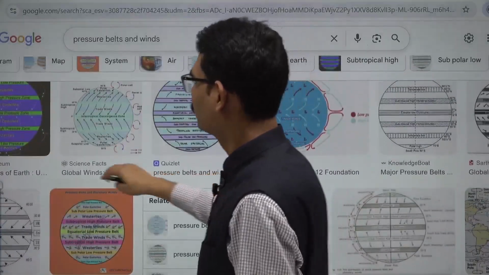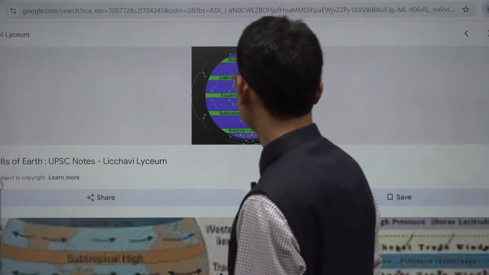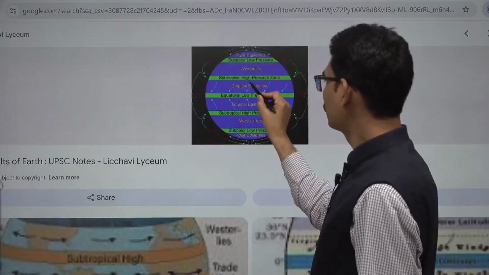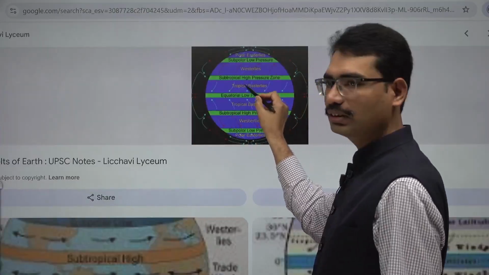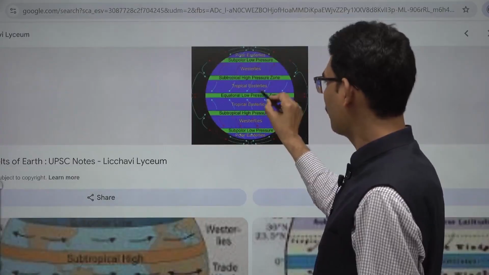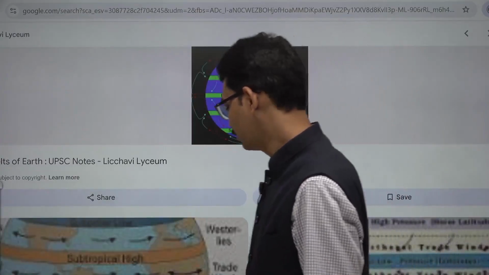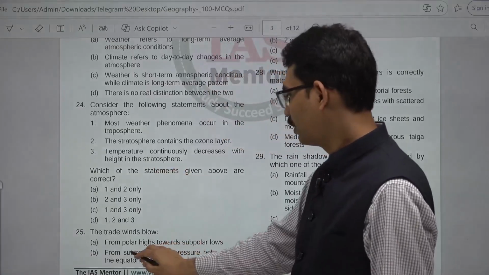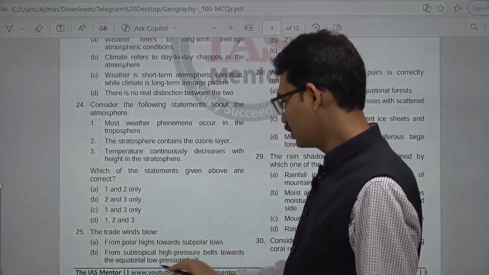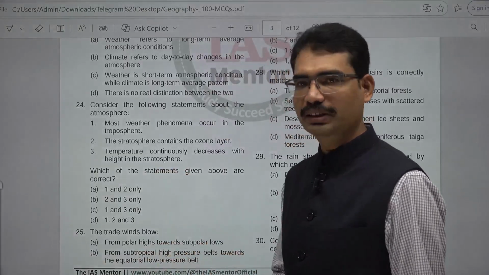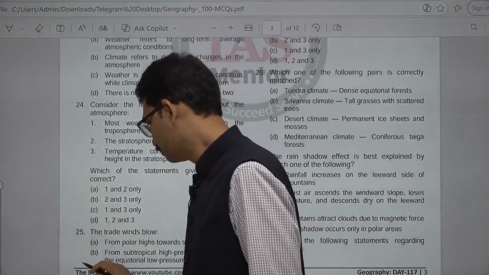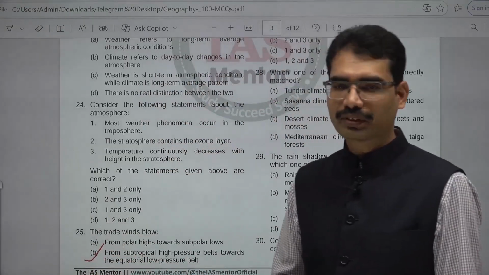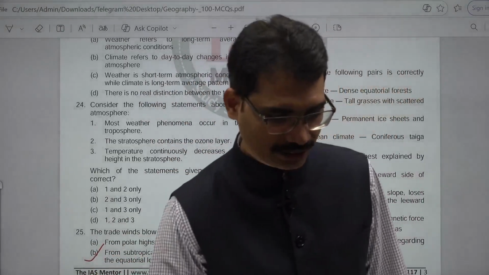Equatorial low pressure, tropical easterlies, these are also called trade winds. Subtropical high pressure to equatorial low pressure. From the subtropical high pressure belts towards the equatorial low pressure belt. This is the answer. 25th B. Next, 26th.